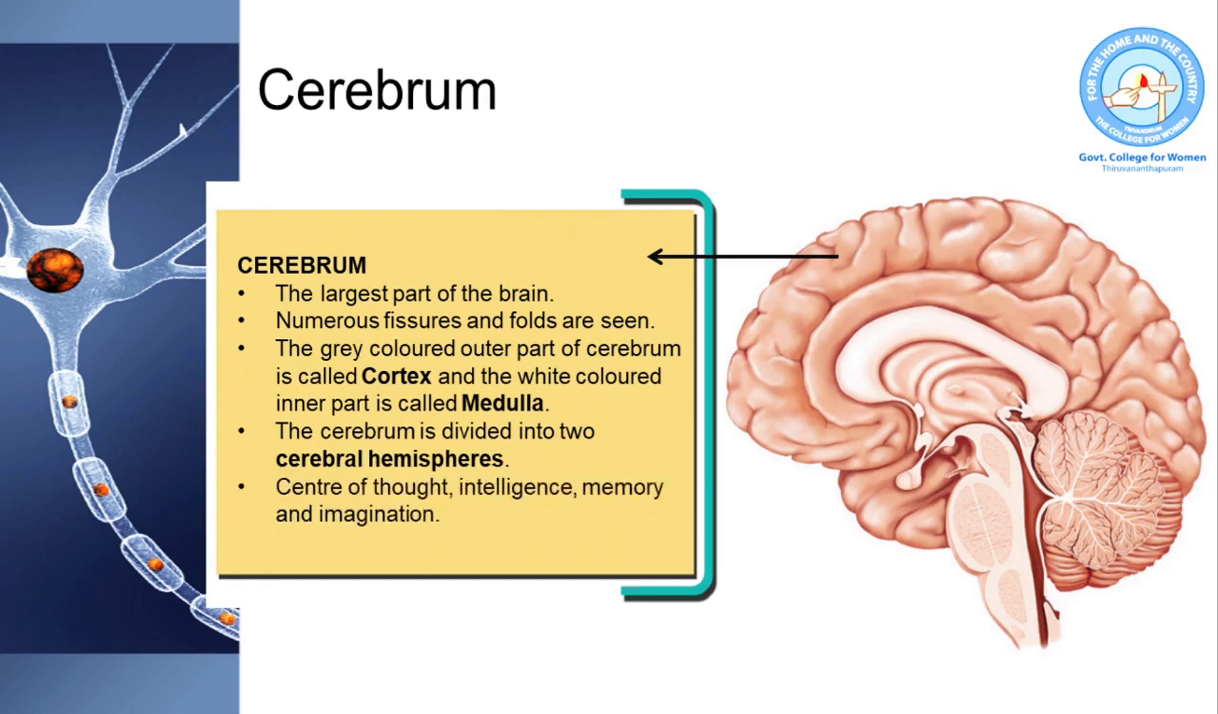Cerebrum is concerned with all the intellectual functions like thought, intelligence, memory, and imagination. It also controls voluntary movements. Voluntary movements are the movements of body parts according to our will, that is, conscious movements of our hand, legs, etc. These are controlled by cerebrum.